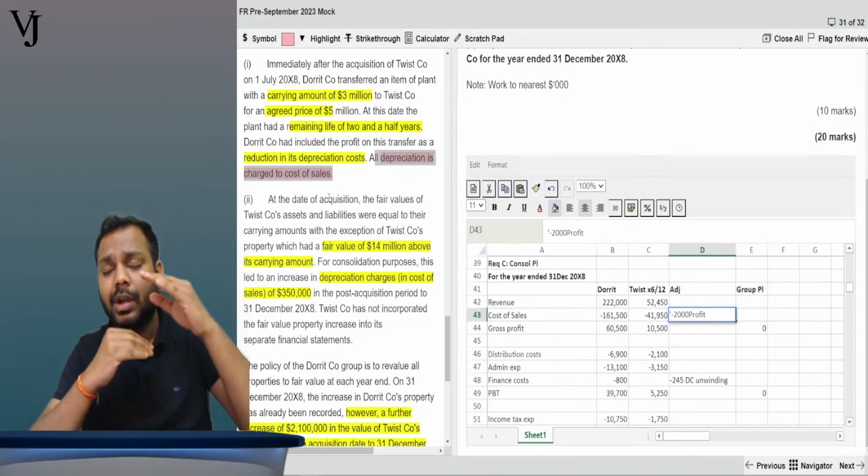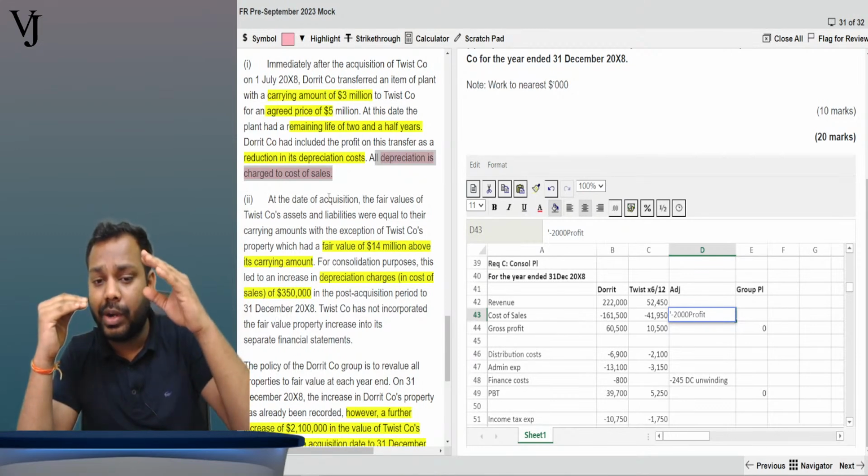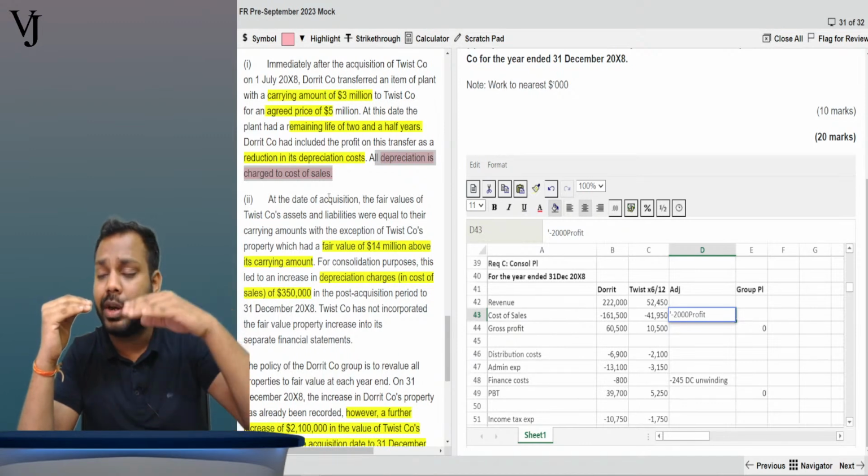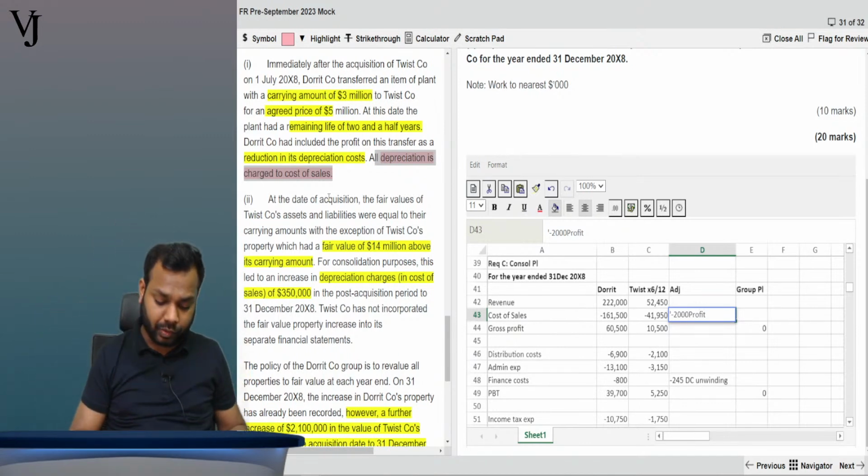Depreciation reverse means we have to reduce the depreciation cost. We have to reduce the depreciation cost, means we have to reduce the cost of sales. To reduce the cost of sales, I will have to do plus 400. Okay, reversal of excess depreciation.